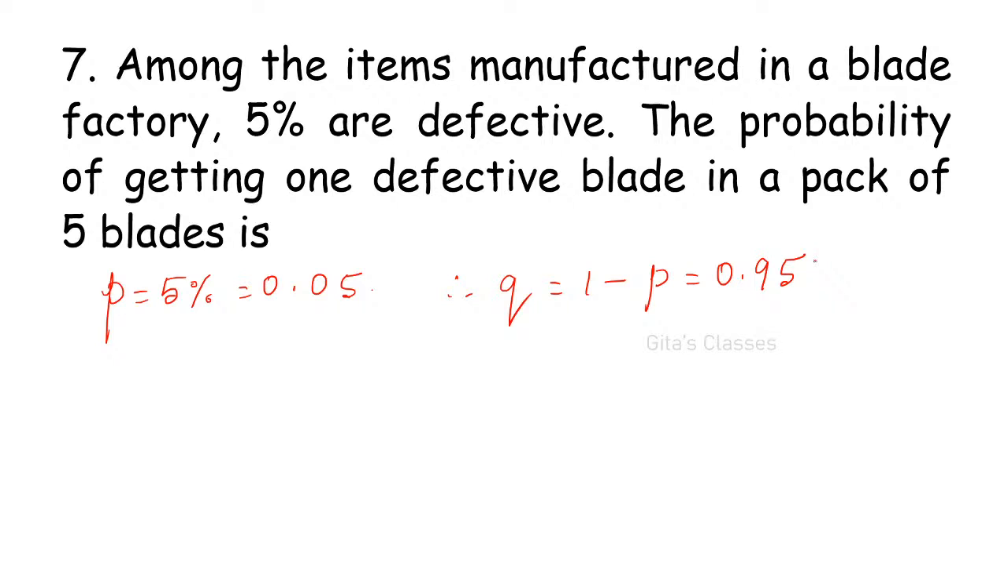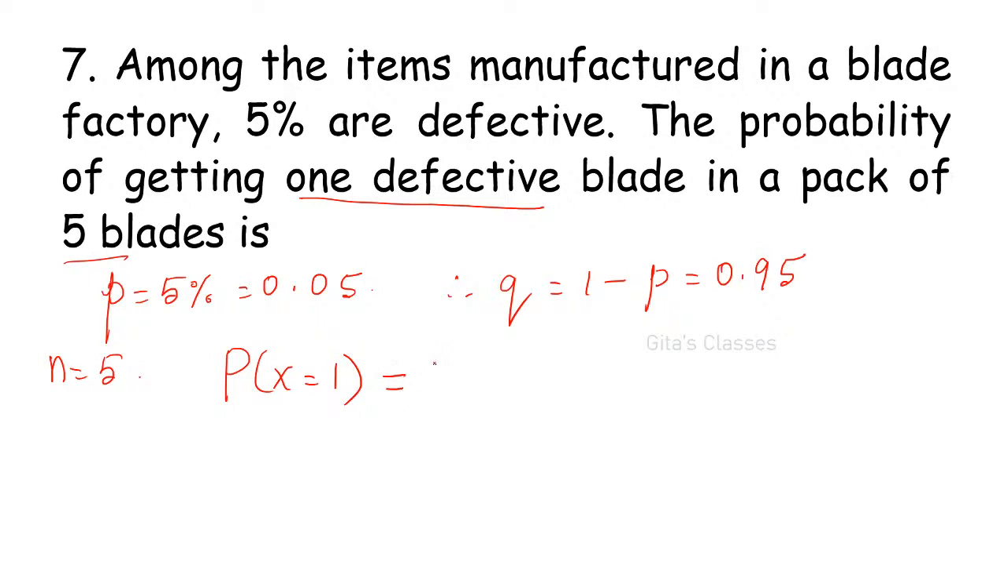0.95. Don't know? Yeah, I have explained already. So next, q is equal to 1 minus p. We know p plus q is always equal to 1. And the probability of getting one defective blade in a pack of 5 blades, therefore n is equal to 5. What is asked? Getting exactly one defective. So this is binomial because p is 0.05, n is very small, 5 only. Therefore, we can use binomial distribution.